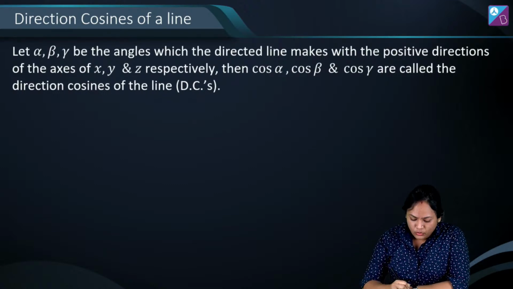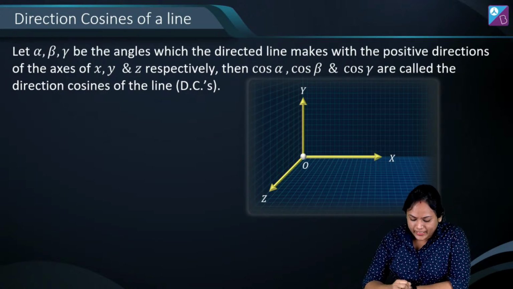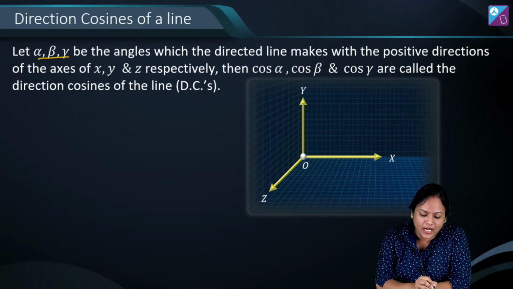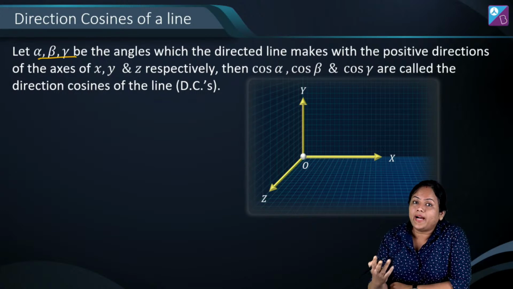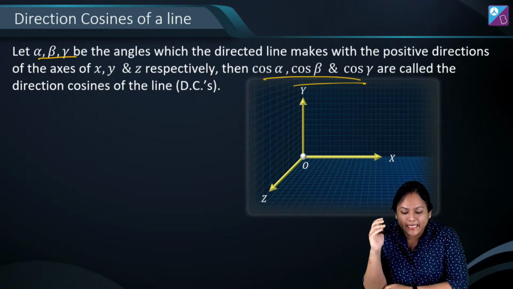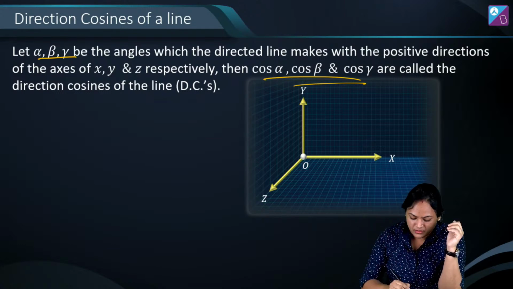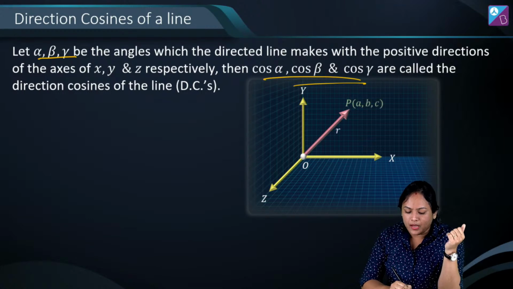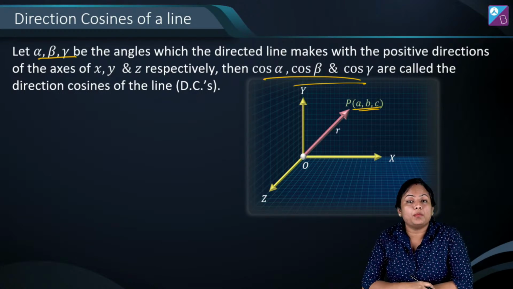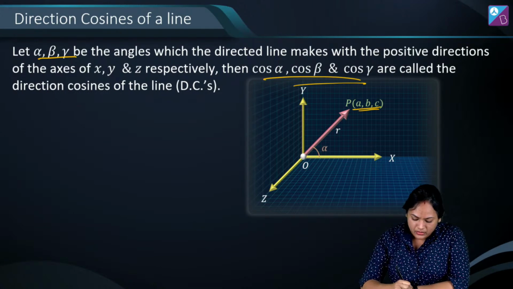If suppose you have a directed line segment or directed line which makes some angles alpha, beta, gamma with x, y and z axis, then cos alpha, cos beta, cos gamma, they are known as direction cosines of this line. DCs हम उनको बोलते हैं. तो यहाँ पर let's say P is having coordinates a, B, C and it's making angles like alpha, beta, gamma with x, y and z axis.